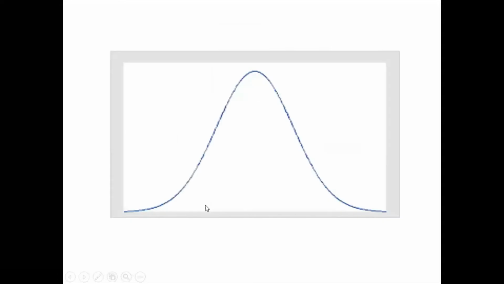And when you plot those values in a graph, you get this shape, and this shape is called a bell-shaped curve. Normally, if the values are normally distributed, you get the same shape.